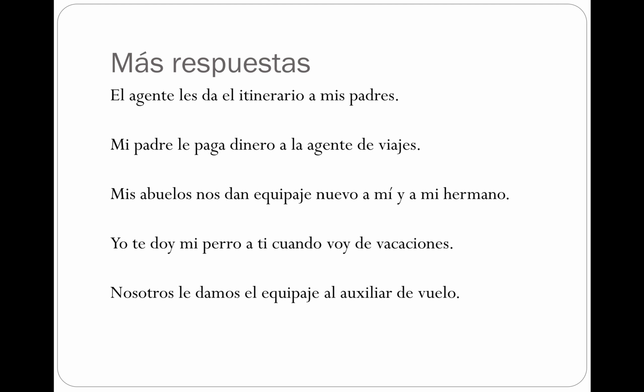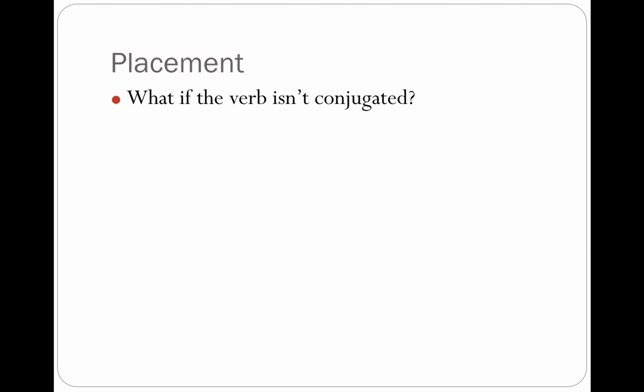More answers to your notes are as follows. Les da, le paga, nos dan, te doy, le damos. Where we can see at the end of the sentence, a mis padres, a la gente de viajes, a mí y a mi hermana, a ti, and al auxiliar de vuelo point to what our indirect object is going to be. Again, what if the verb is not conjugated?